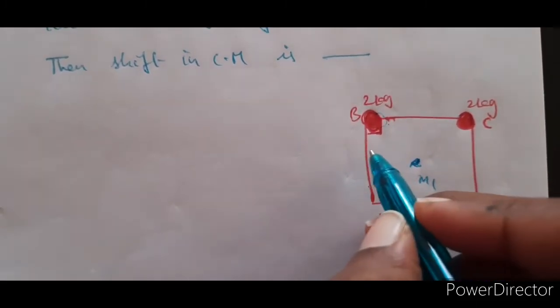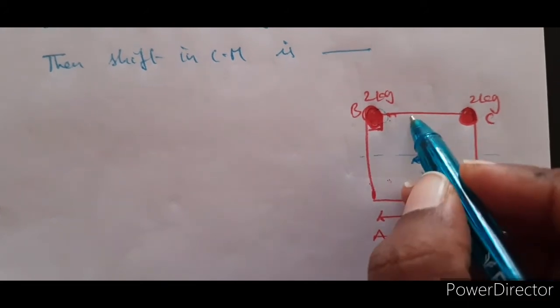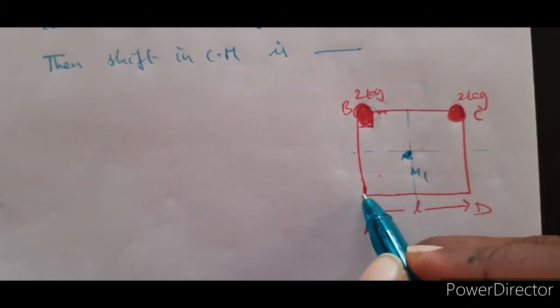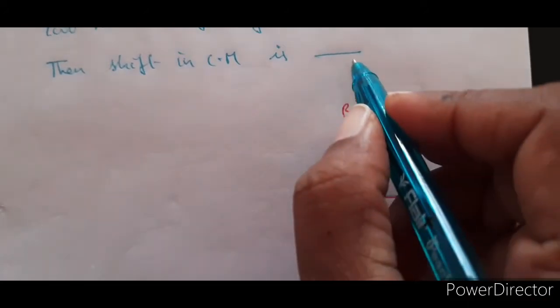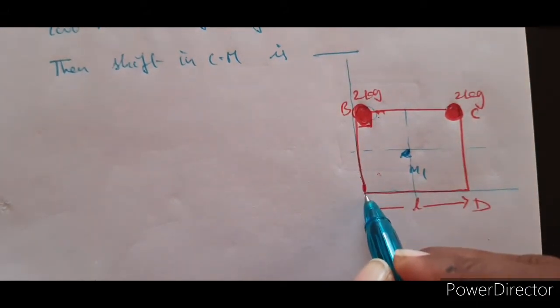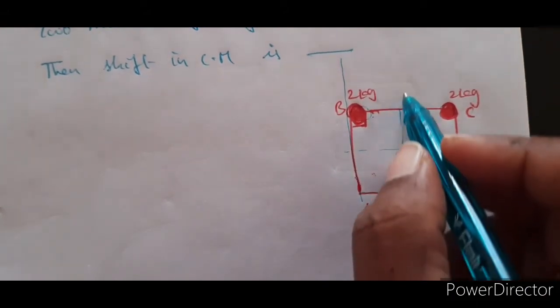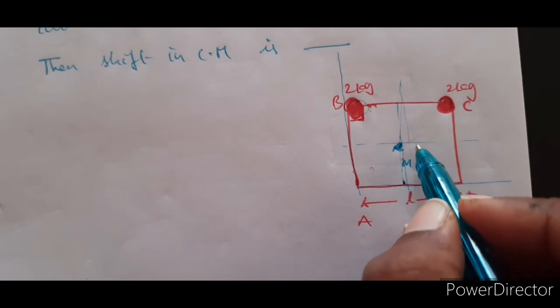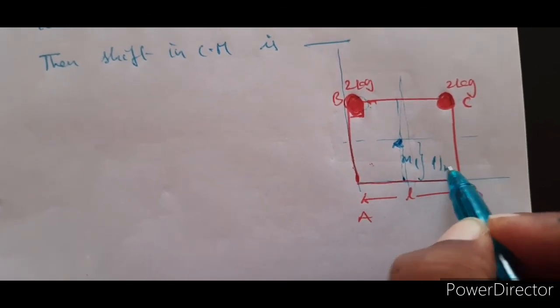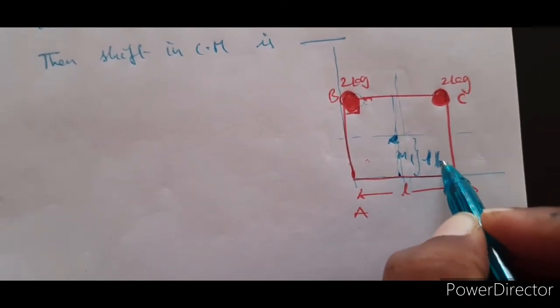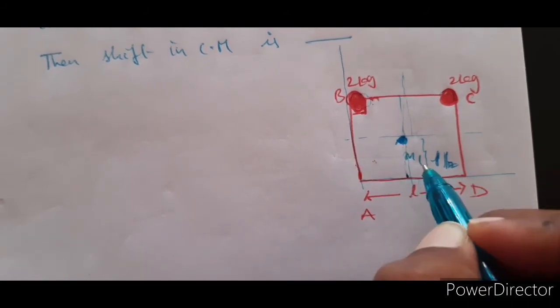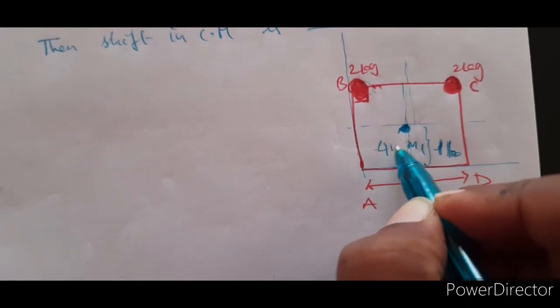So where is this one? This is somewhere here. If I extend this like this also, not an issue. So this is somewhere on the y-axis, let us suppose, at a distance of L by 2. Clear? So we have mass M1 here, which is 4 kg.